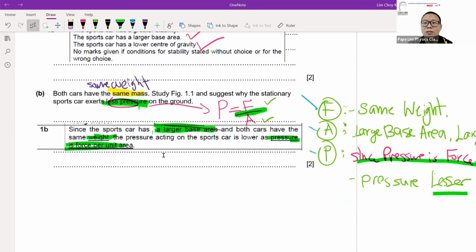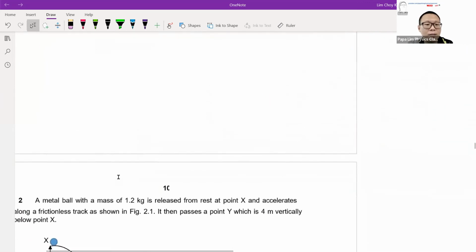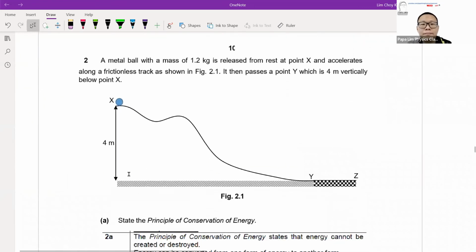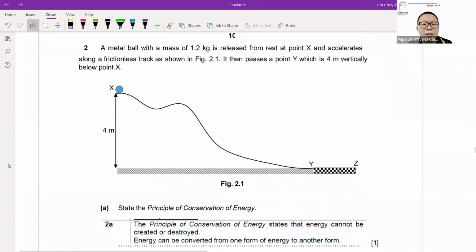They are not separate. They are not separate things. They complement, they guide you in your guiding of your answers. Okay, question 2, energy. Conservation of energy. I will not dwell too much. Definition: most of you should know, and must know, the definitions.